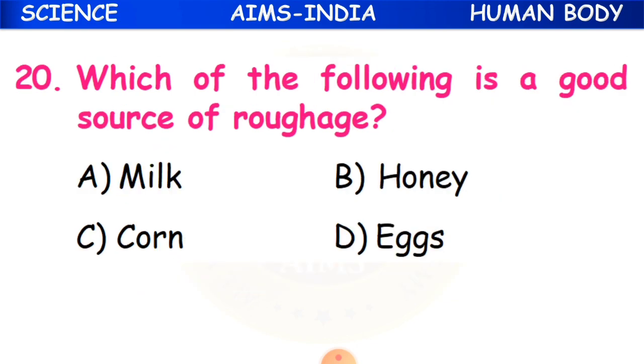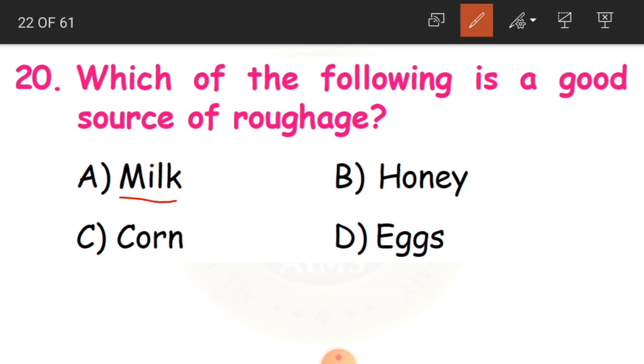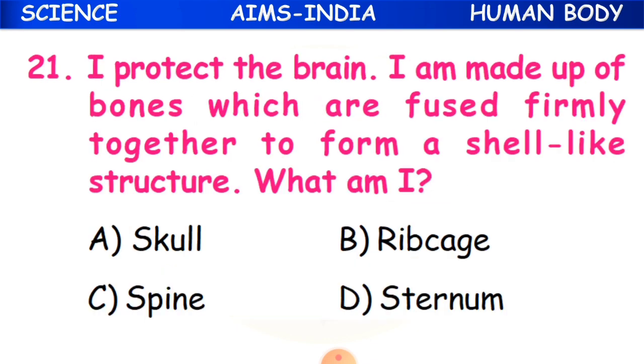20th question: which of the following is a good source of roughage? Either milk, honey, corn or eggs. Children, it is corn. See, you have a good source of roughage here.